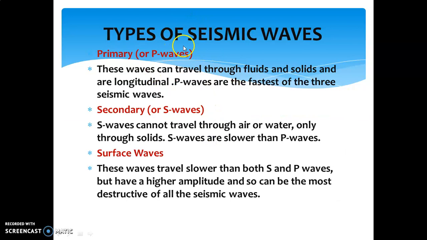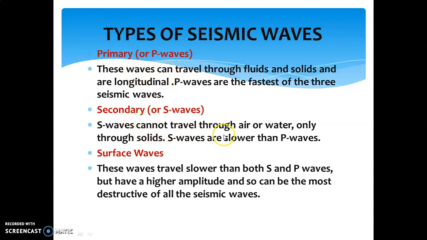Now, there are three types of seismic waves. As I have told you in the previous slide, seismic waves are generated at the time of an earthquake. So there are three types of seismic waves. Primary waves. Now what are primary waves? Primary waves can pass through gases, liquids and solids. Primary waves are the fastest of these three waves. If we compare primary, secondary and surface waves, primary waves are the fastest one.